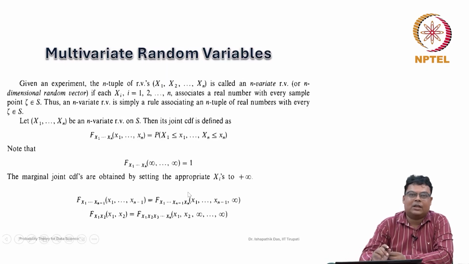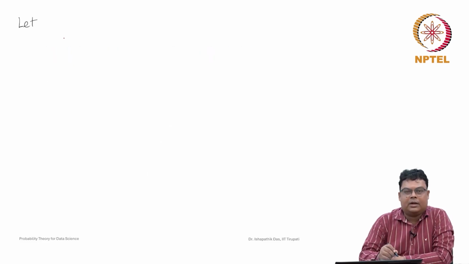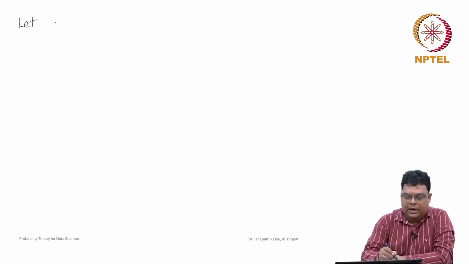So here this extension is very straightforward. If you have understood bivariate random variable, here we will discuss how to extend it from bivariate random variable to multivariate random variable cases. Let us first discuss the bivariate random variable case. Let (X, Y) be a bivariate random variable. So how was it defined?